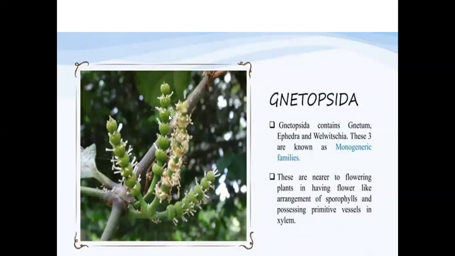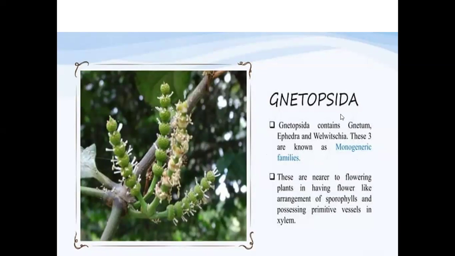The another group of gymnosperms comes under the division called Gnetopsida. And well, there are three genera belonging to this division Gnetopsida. We call them Gnetum, Ephedra, and Welwitschia. These are the three best examples belonging to Gnetopsida. So these three are known as monogeneric families.